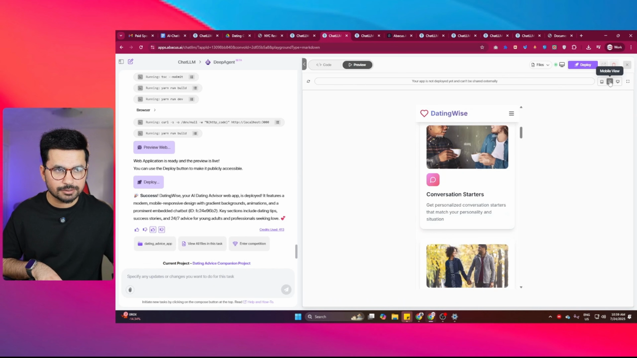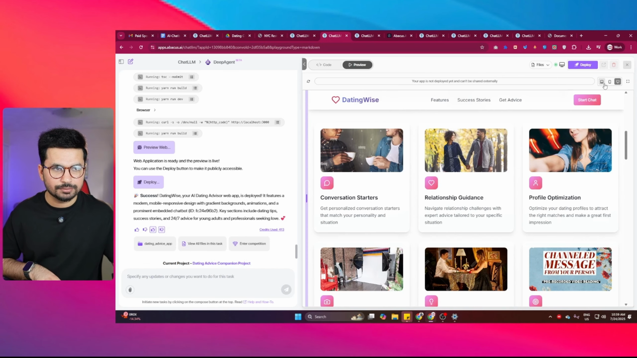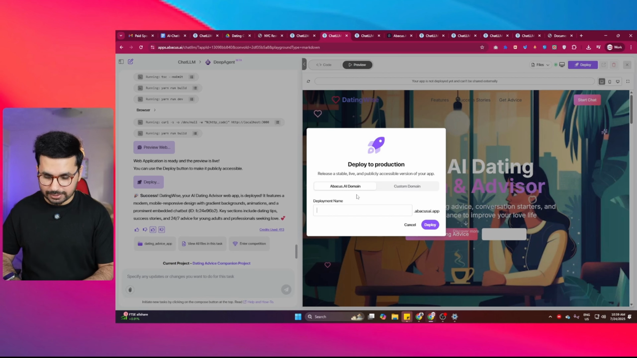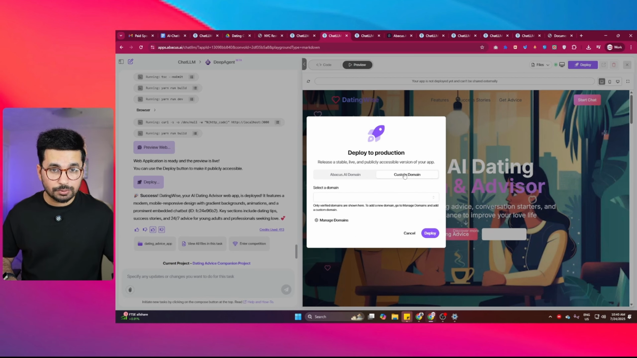You can see this landing page is mobile friendly. You can preview it on different devices. So everything is ready. Now we can deploy this chatbot by simply clicking on this deploy button. So I can simply click on this, and now I can give this a name. I can name it dating chatbot, and it will create this subdomain, which will be datingchatbot.abacusai.app.